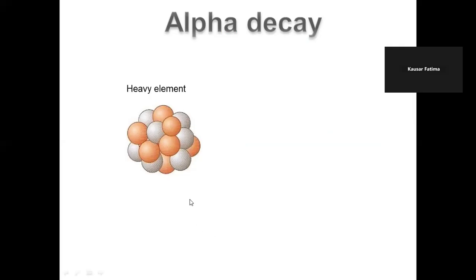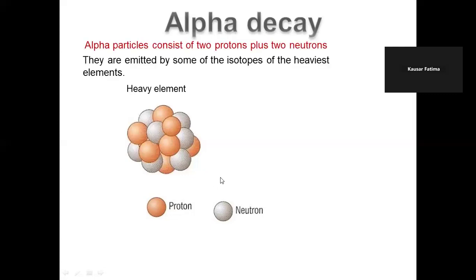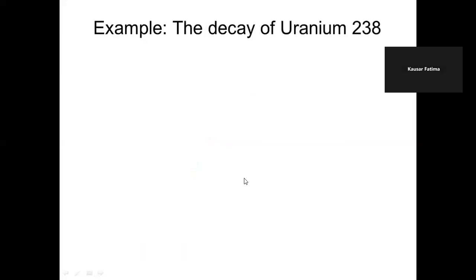Alpha decay means removal of 2 protons and 2 neutrons. So this is a heavy element, which contains too many protons and too many neutrons. Protons are represented here by rust color, and neutrons by gray color. So what happens when an alpha particle is emitted out? It consists of 2 protons and 2 neutrons. So this is an alpha particle which is emitted out by that heavy element. Alpha particles travel at a speed of 1/10 of the speed of light in air.